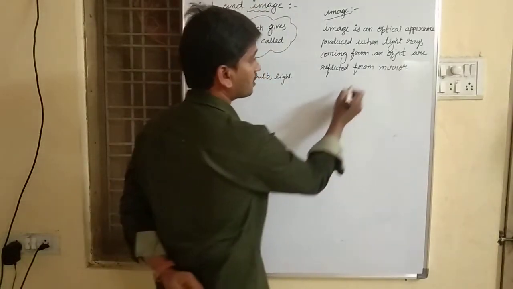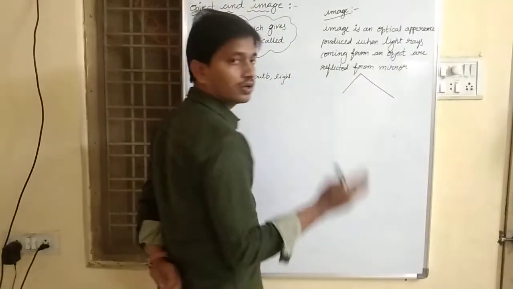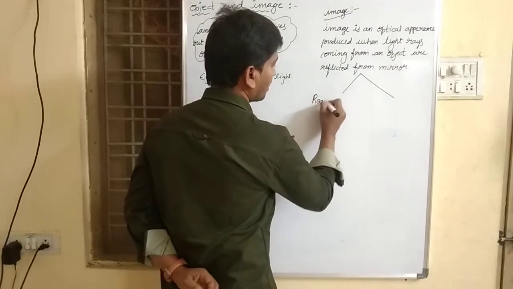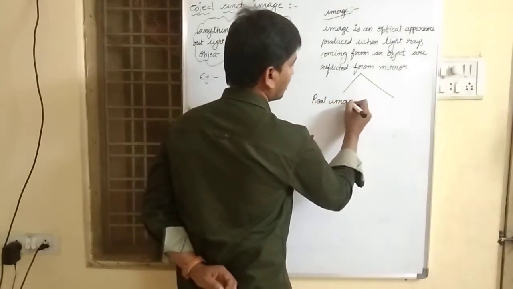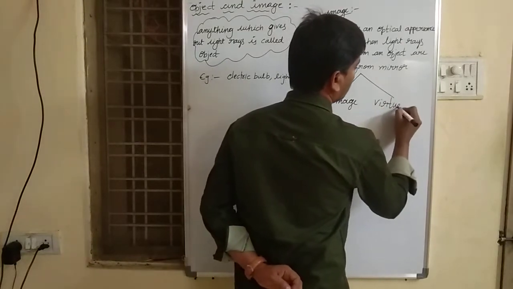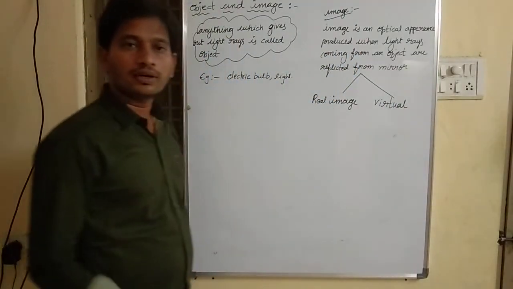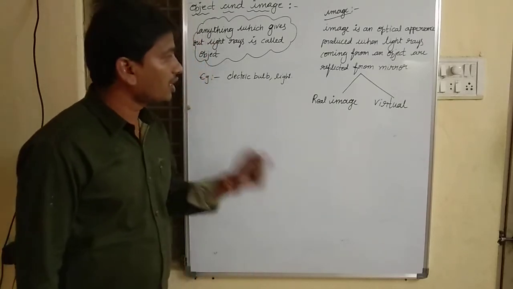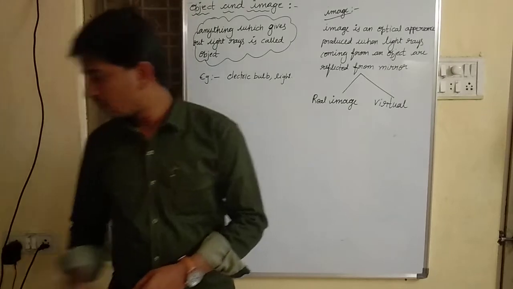Images are of how many types? Images are of two types: real image and virtual image. What do you mean by real image and what do you mean by virtual image?